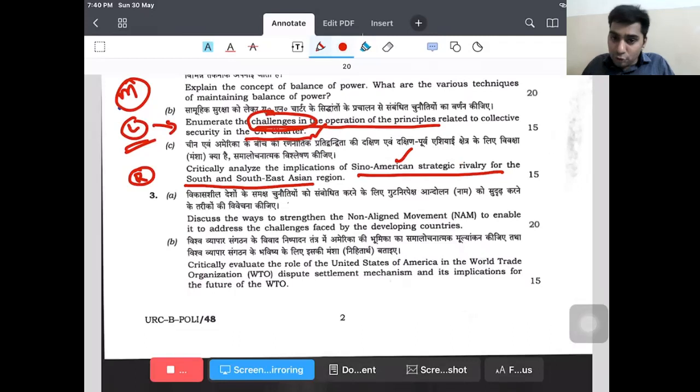And then we can also look at Sino-American strategy from the perspective of John Mearsheimer's bandwagoning concept. I discussed bandwagoning and buck passing. If you look at America involving India in the South China Sea or South Pacific Ocean, then definitely this can be seen as buck passing.